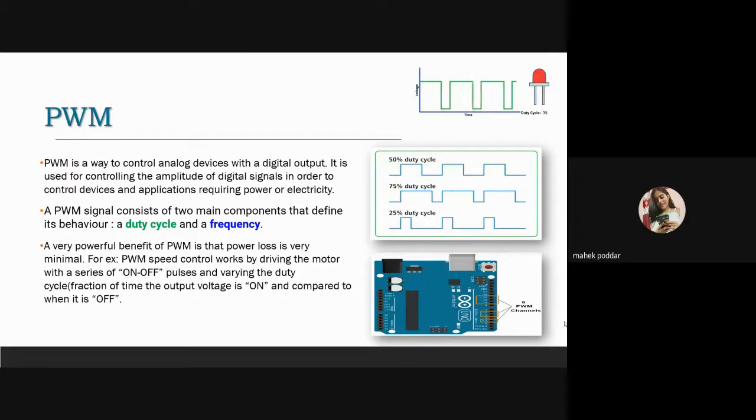It is a technique by which the width of a pulse is varied while keeping the frequency of the wave constant. Using PWM, the average power applied to the load is controlled by turning on and off the switch that stands between the load and the supply. PWM doesn't offer any true analog output.